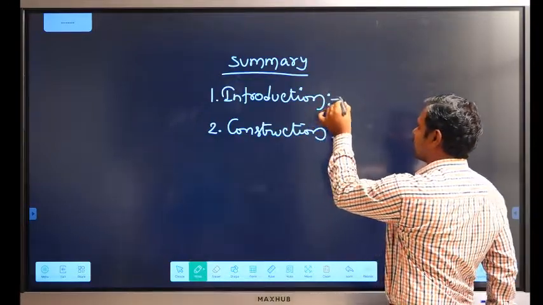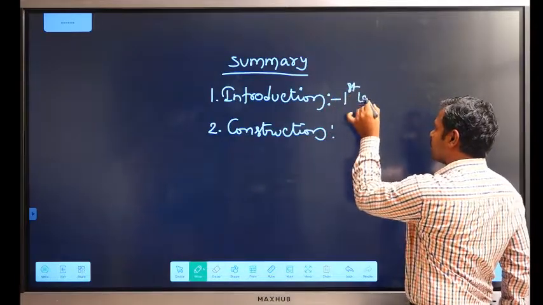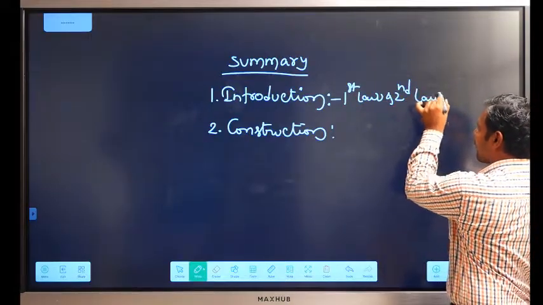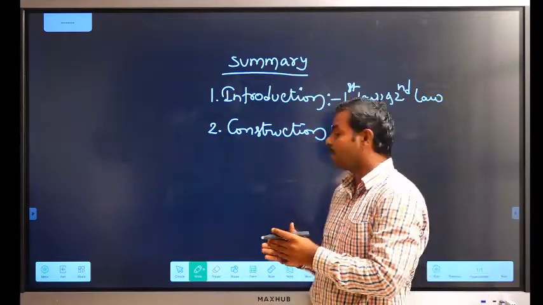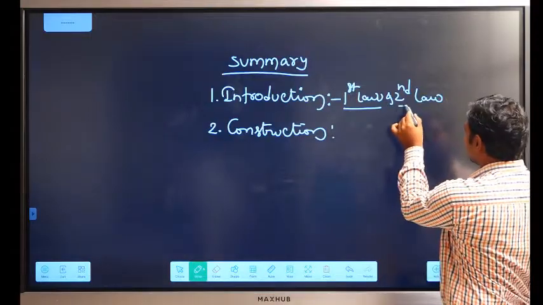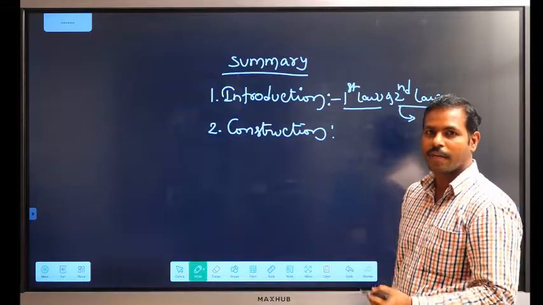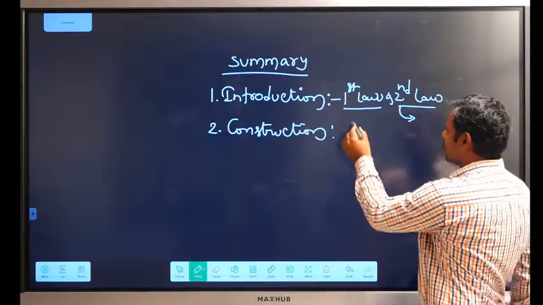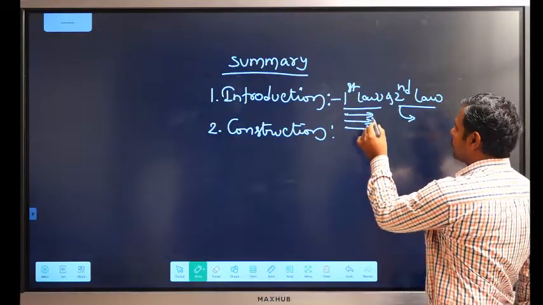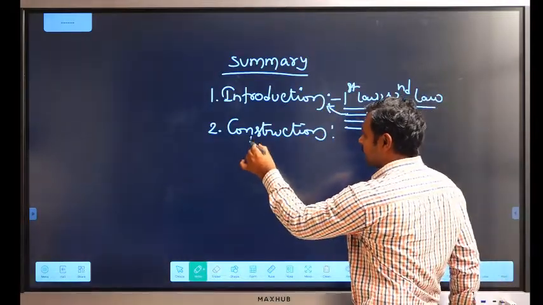In the introduction, Faraday gave two laws. Faraday's first law states that whenever a conductor cuts a magnetic field, it induces an EMF. The second law states that the magnitude of induced EMF is directly proportional to the rate of change of flux linkages. The third one is Lenz's law, Fleming's left hand rule and Fleming's right hand rule. So these are the introduction part.